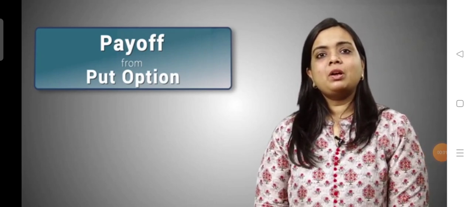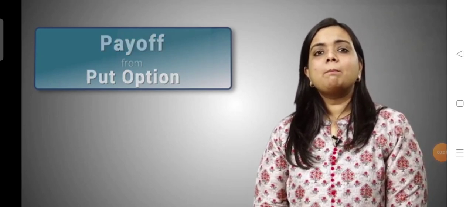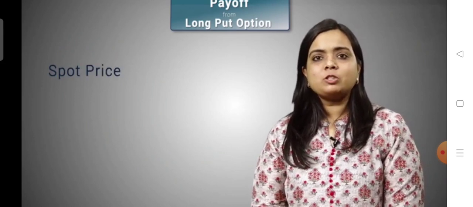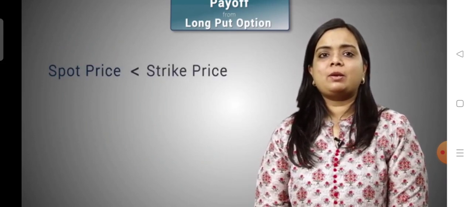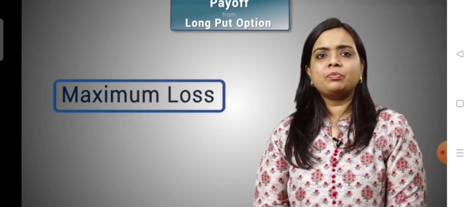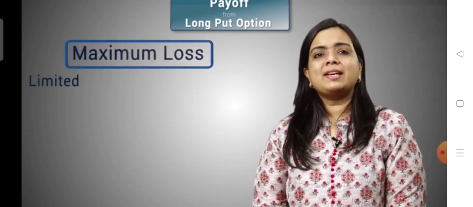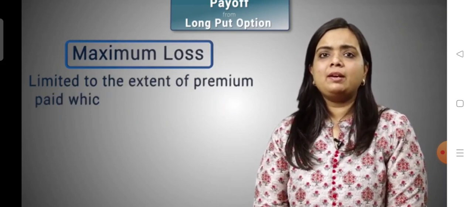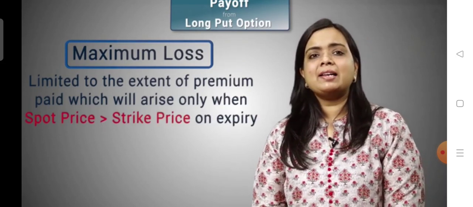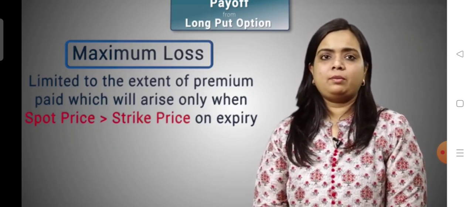As discussed earlier also, a long put means buying one put option, and it is a bearish strategy. So when should we use it? When we expect the spot price to be less than the strike price and we are bearish on the market direction. What can be the maximum loss from this strategy? The loss is limited to the extent of the premium paid, which will arise only when the spot price is higher than the strike price on expiry.